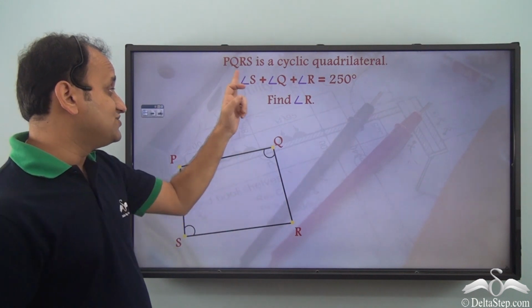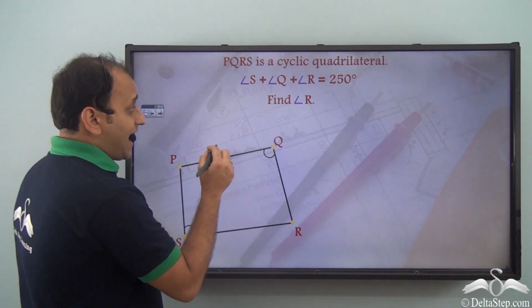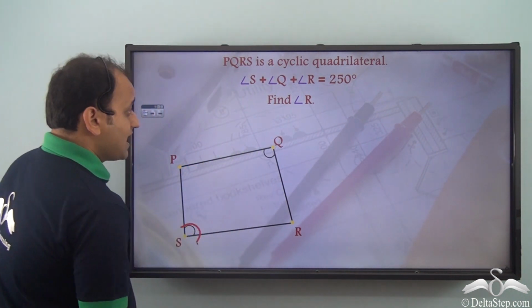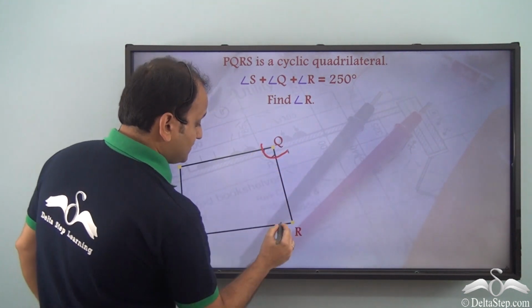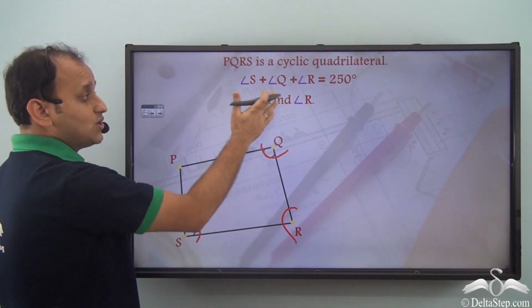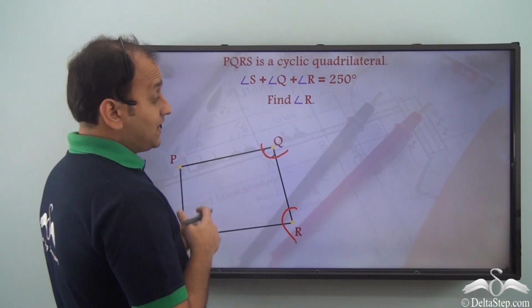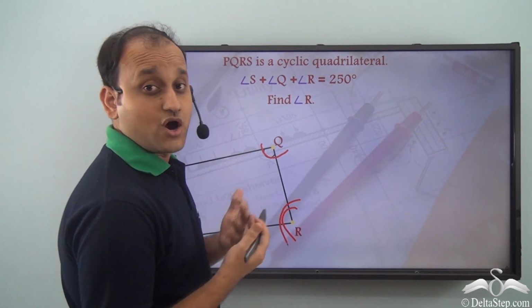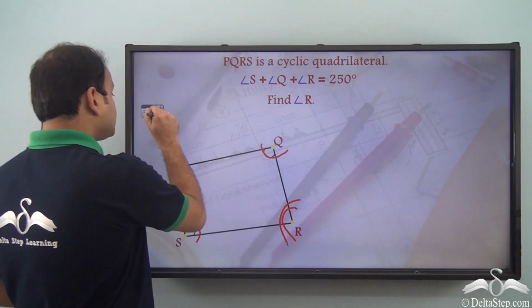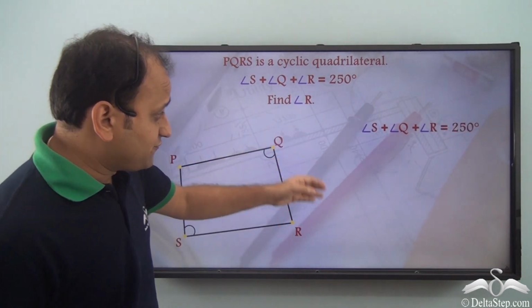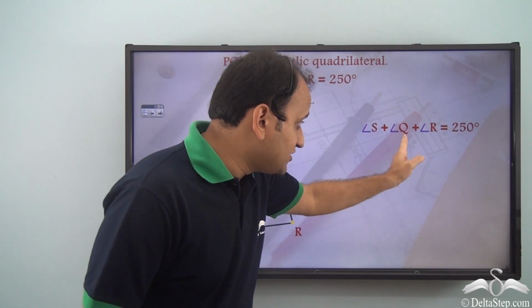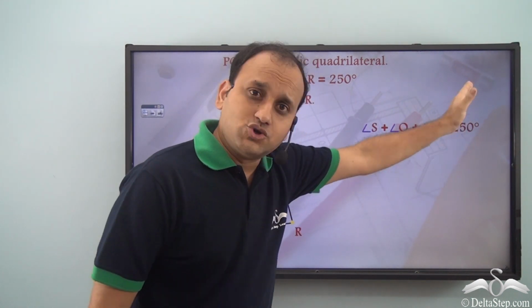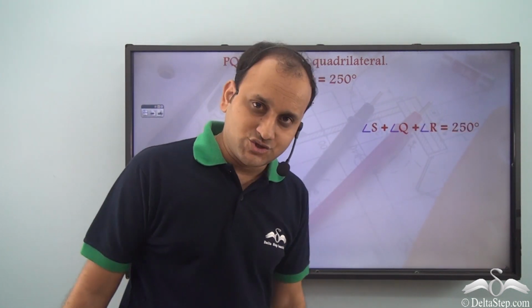So, if we add these three angles, that is angle S, angle Q and angle R, we get 250 degrees. Now, we need to find angle R. So, how do we do that? Well, first of all, angle S plus angle Q plus angle R is equal to 250 degrees. It is given to us.